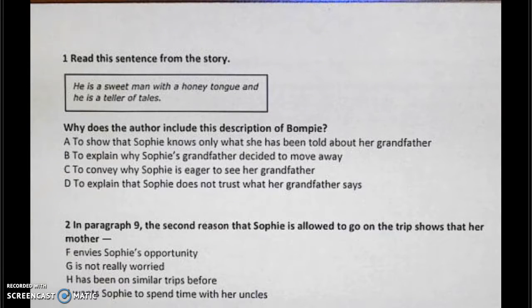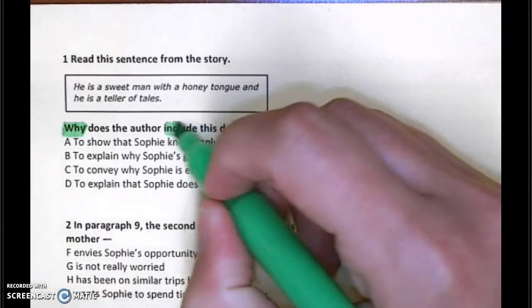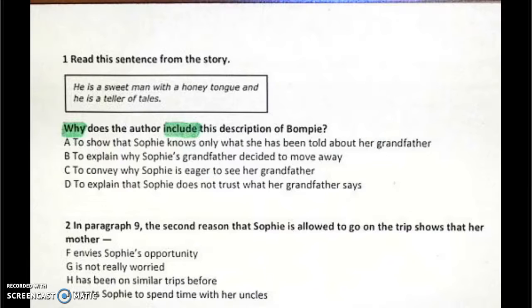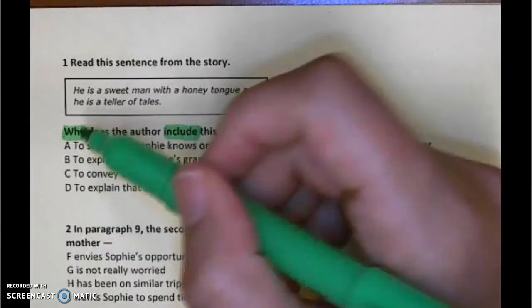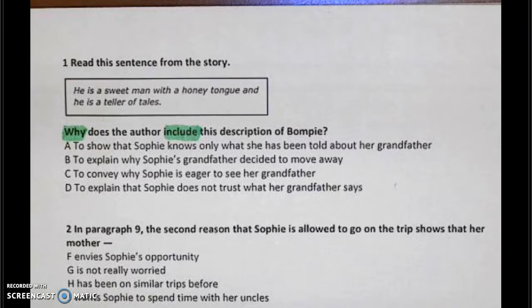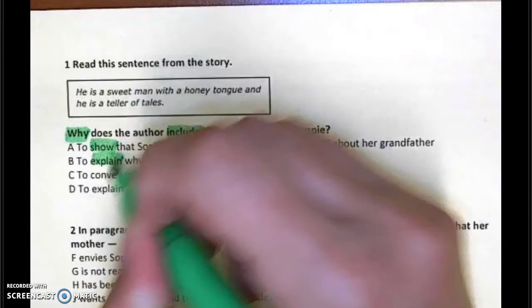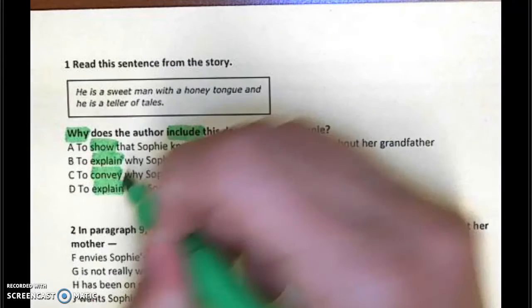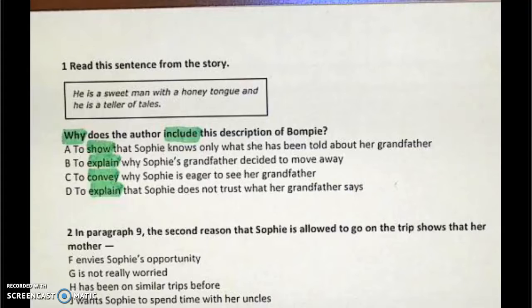Okay, now remember, anytime you see the word why and include, those are key words. If you did not highlight the word why, that's okay. I'm highlighting it because I want to bring attention to the fact that when you see the word why, that tells you that your answer choices are going to have an academic verb. We have show, explain, convey, and explain.